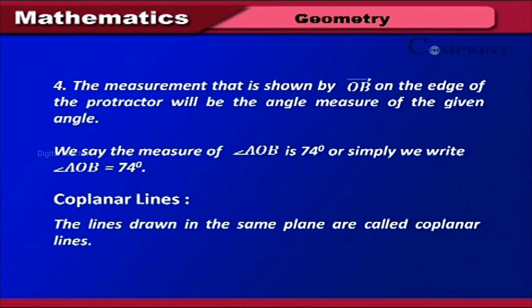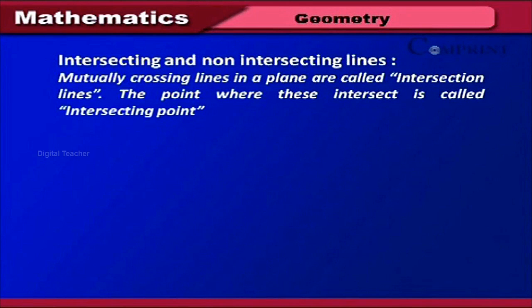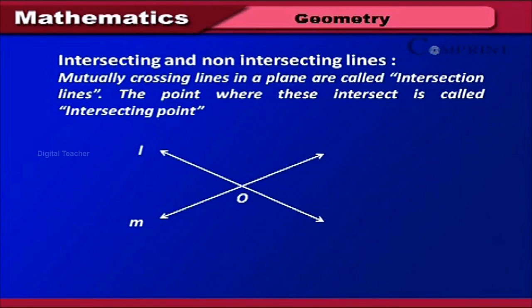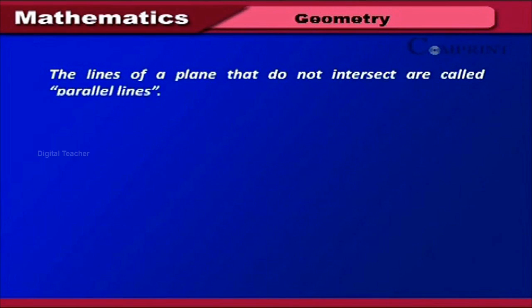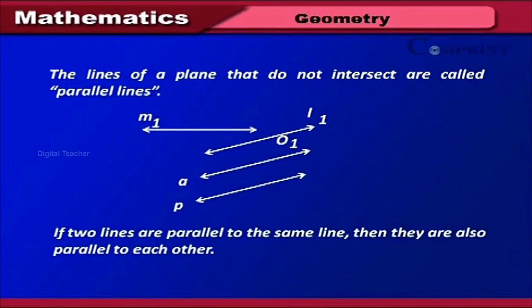Coplanar lines. The lines drawn in the same plane are called coplanar lines. Intersecting and non-intersecting lines. Mutually crossing lines in a plane are called intersecting lines. The point where these intersect is called the intersecting point. The lines of a plane that do not intersect are called parallel lines. If two lines are parallel to the same line, then they are also parallel to each other.